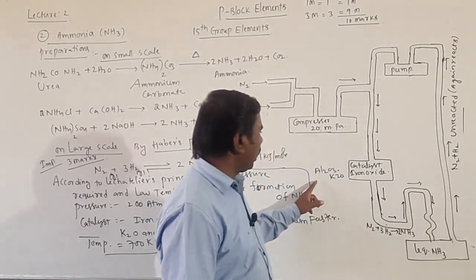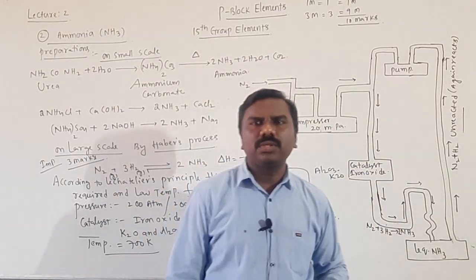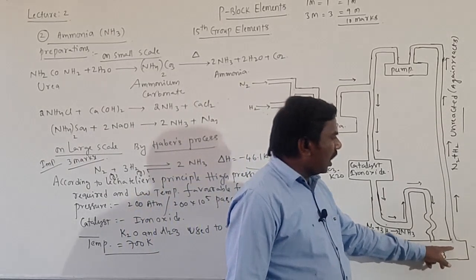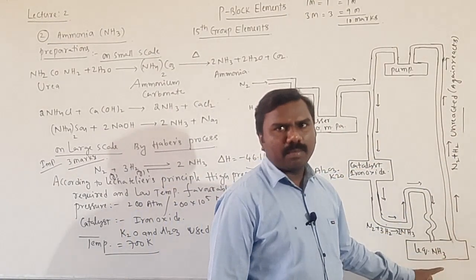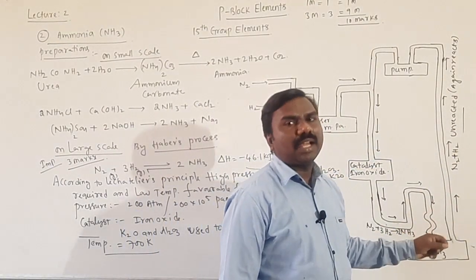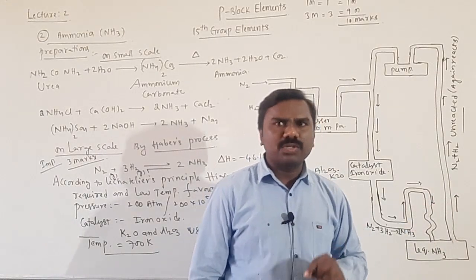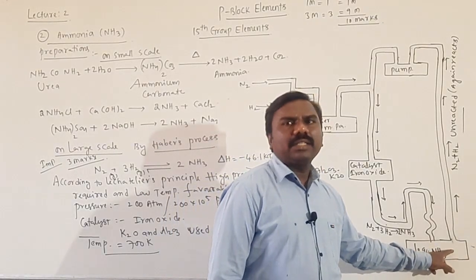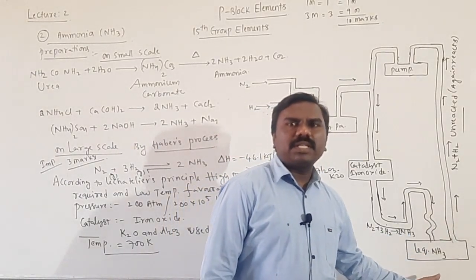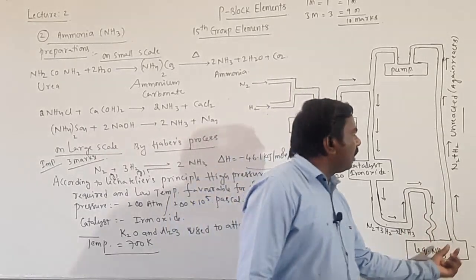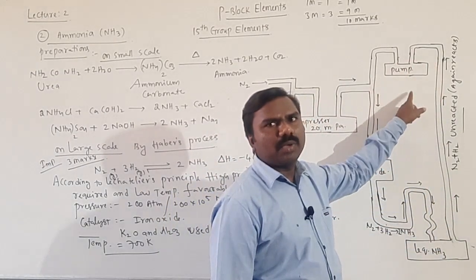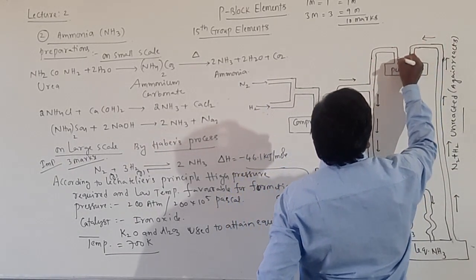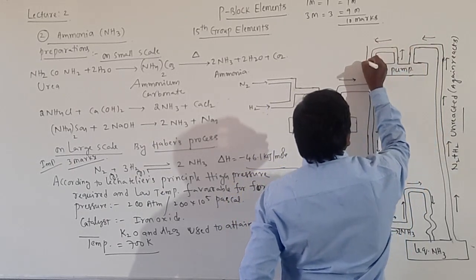The K2O and Al2O3 is used to increase the attainment of equilibrium. Now here I put upward arrow marks from the ammonia because some unreacted nitrogen and hydrogen are also possible, since these are gases. This unreacted nitrogen and hydrogen present with the ammonia will be passed again in this direction, through a pump. So again it will be like this. Getting students?